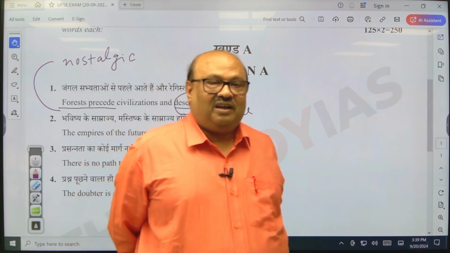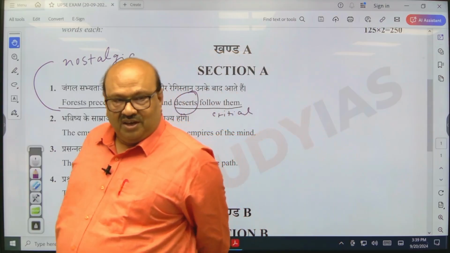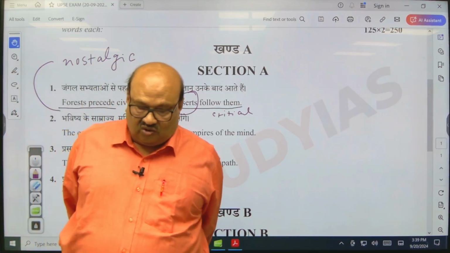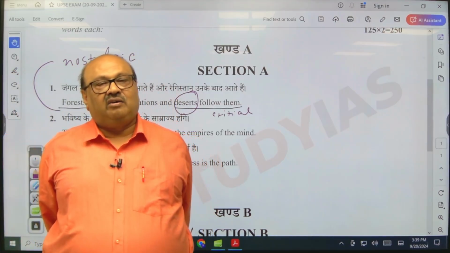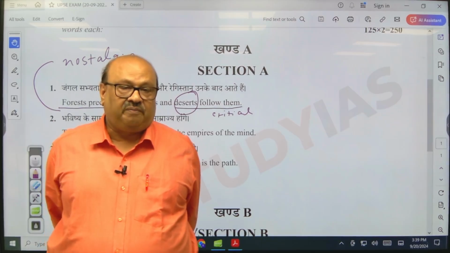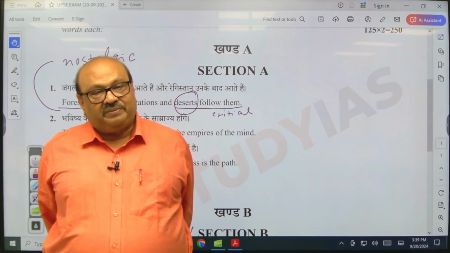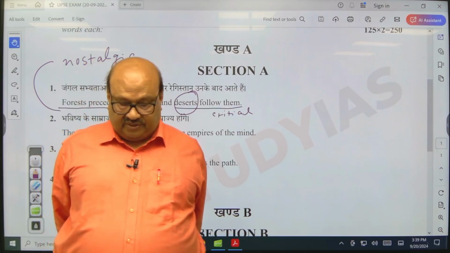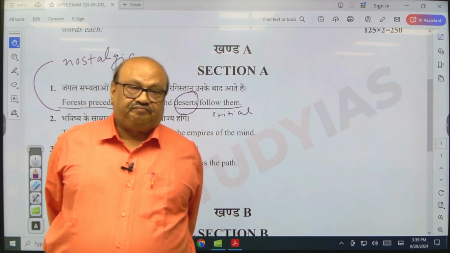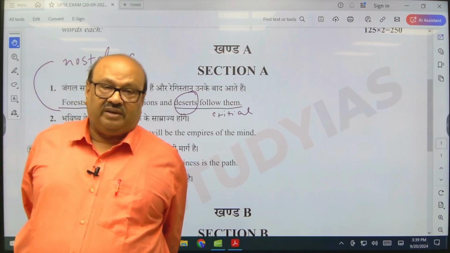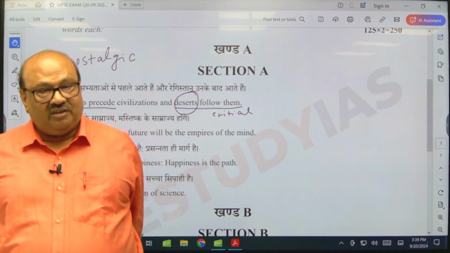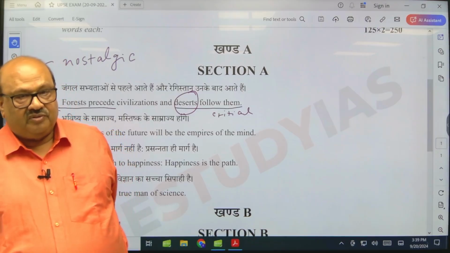So, what is the emphasis of this statement? The emphasis of this statement is on the environmental consequences of human activity. And like the rest of the world, India is also no exception.